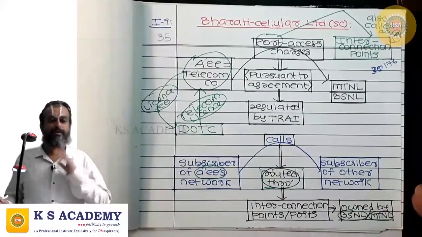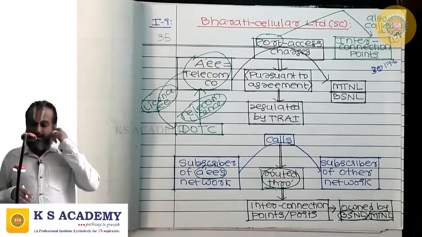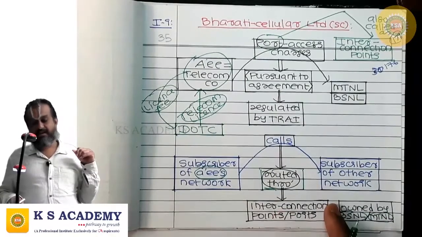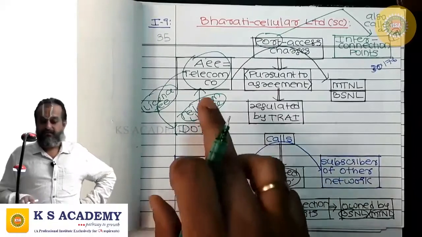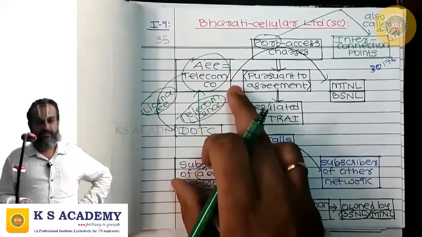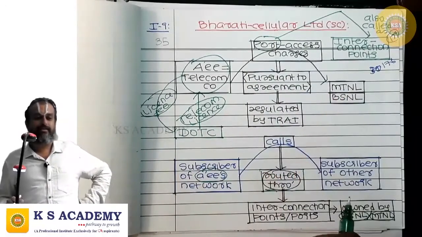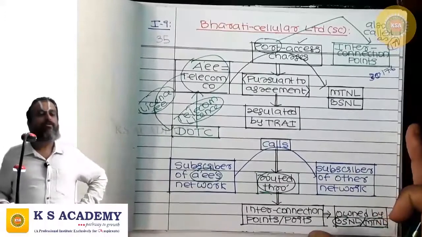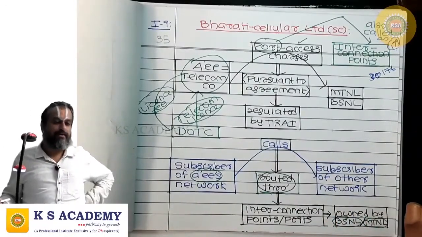So the company is using the interconnection points or ports owned by BSNL or MTNL. For that, the telecom company has to pay some amount to BSNL or MTNL called port access charges, or interconnection point charges.